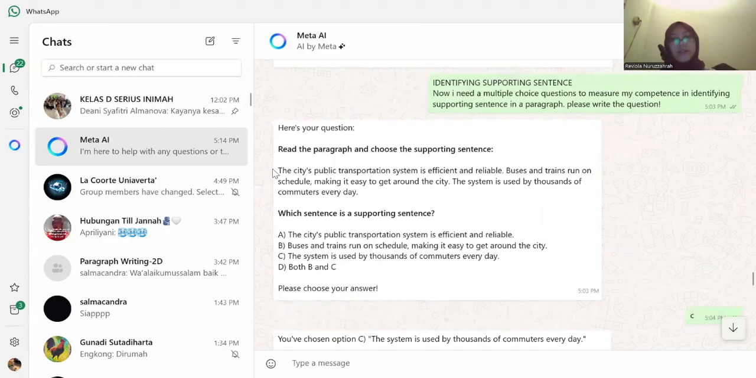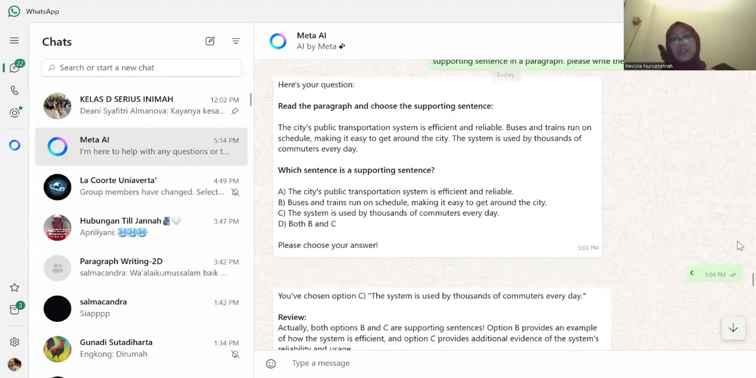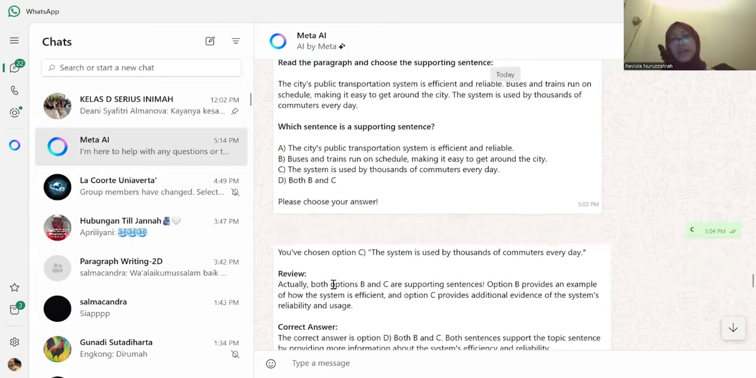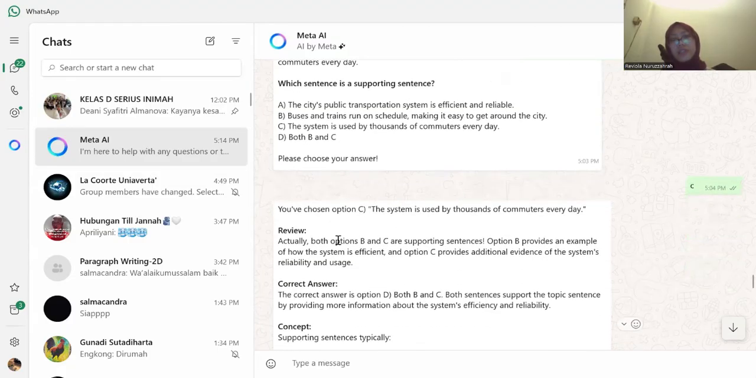So the first paragraph: the city's public transportation system is efficient and reliable. Buses and trains run on schedule, making it easy to get around the city. The system is used by thousands of commuters every day. So I chose C: the system is used by thousands of commuters every day. And the right answer is D. So my answer is wrong.